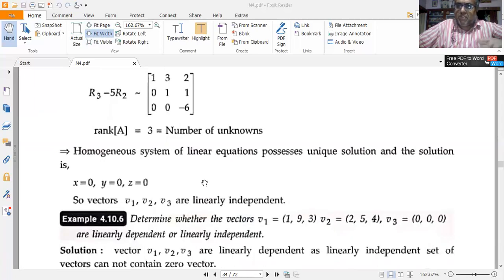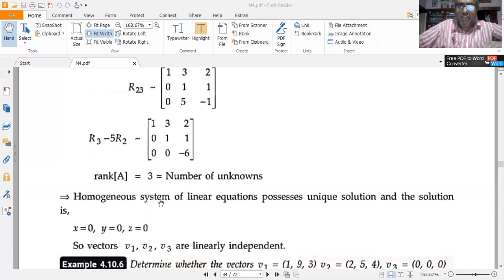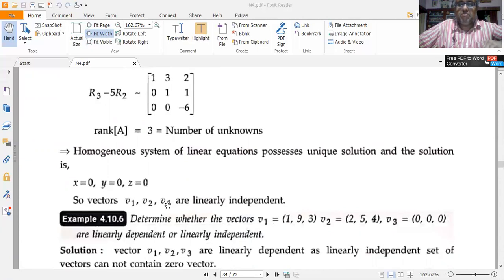The solution is simply given by x is equal to 0, y is equal to 0, and z is equal to 0. So due to this, we infer that v1, v2, and v3 are linearly independent.